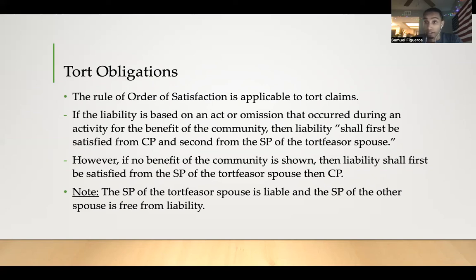Then the liability that the husband would probably have to pay back because he got into a car crash will be first satisfied from community property funds and then from his separate property funds once the community property funds are exhausted.